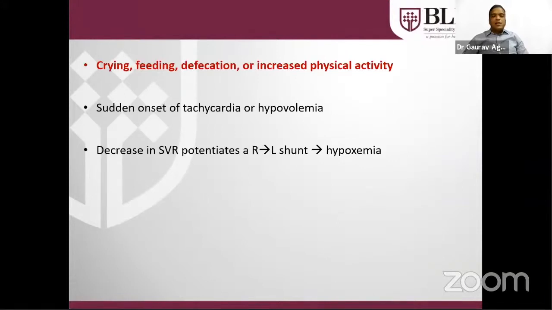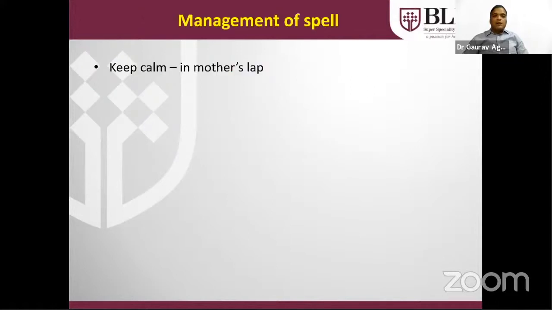Anything that increases physical activity, like crying, feeding, or defecation, will precipitate the cyanotic spell, in view of the increased tachycardia, which will lead to decreased filling of the cardiac chambers and further decrease cardiac output. But foremost in managing the cyanotic spell is to keep the patient calm. The best is to keep the patient in the mother's or father's lap, so the patient will be comfortable. Knee-chest position has to be done so that the systemic vascular resistance will increase. That will decrease the right-to-left shunt across the pulmonary valve. This will increase the saturation.